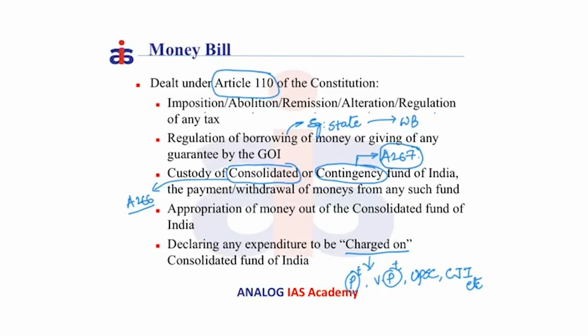The money bill also deals with the appropriation of money out of the Consolidated Fund of India. If a bill declares any expenditure to be charged on the Consolidated Fund of India, then also it is considered a money bill. Here, charged on means that it is non-votable. That is, the Parliament does not vote on the provisions which are declared as charged expenditures. For example, salaries and allowances of the President, Vice President, members and chairperson of the UPSC, Chief Justice of India and the judges of the Supreme Court, etc.